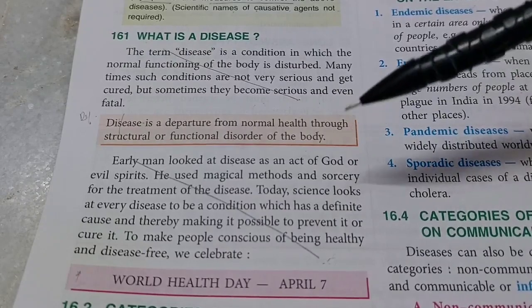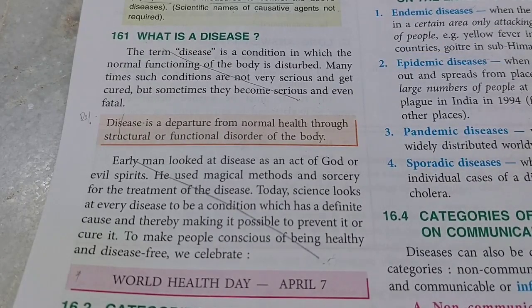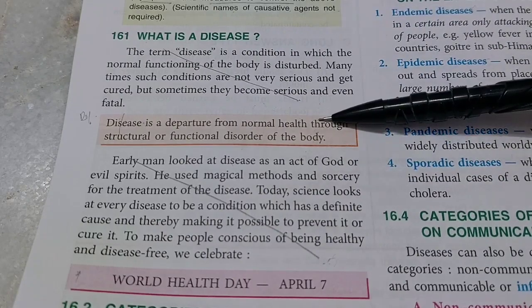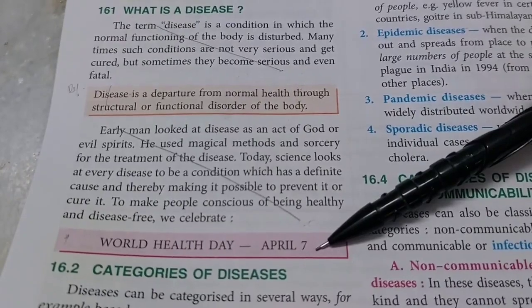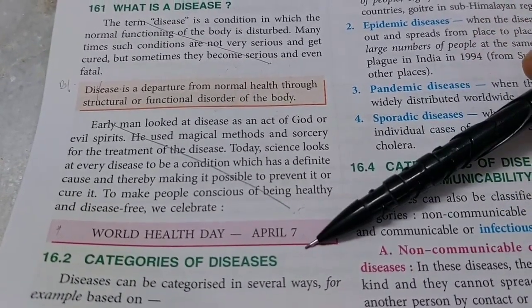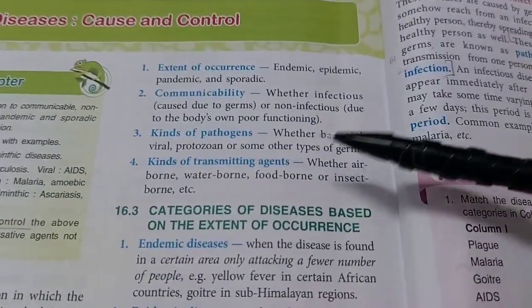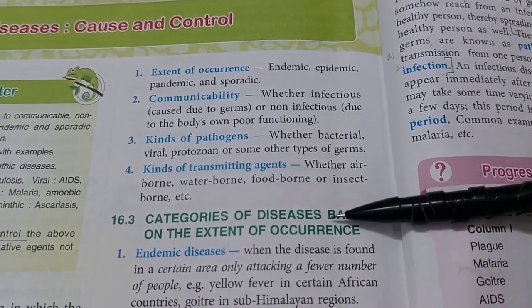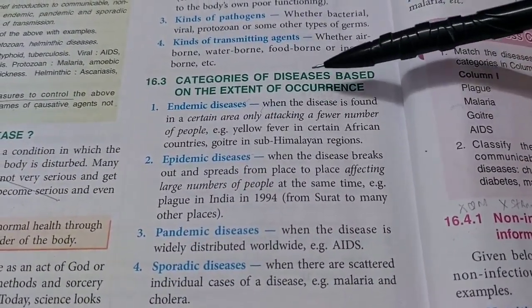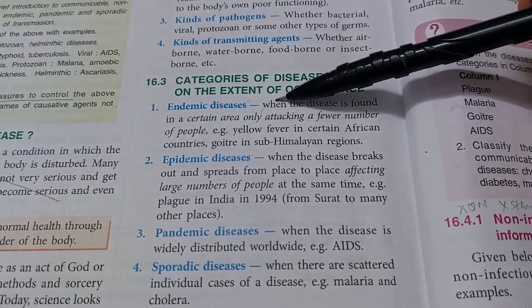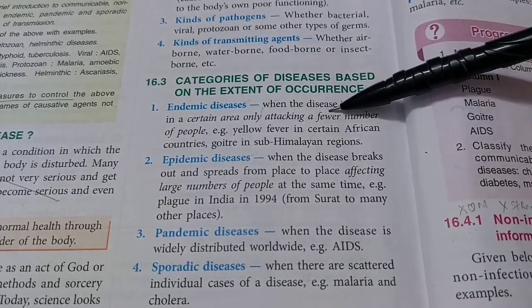That is, if you have any kind of disorder, mentally or physically, it seems like you have a disease. The World Health Day is celebrated on April 7. Categories of disease. If we classify diseases on the basis of the extent of occurrence, then there are 4 types. Endemic disease. Such diseases are found only in certain areas, and only a few people are affected by it at